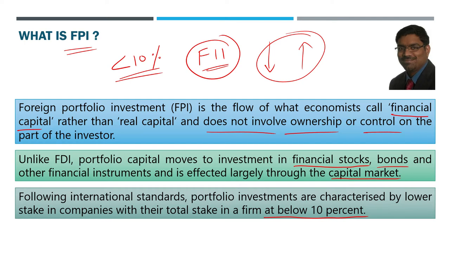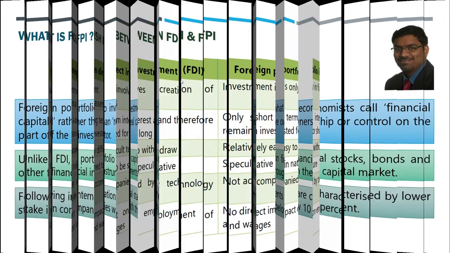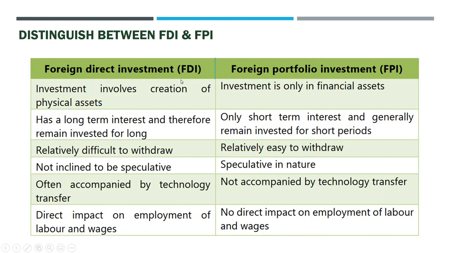FDI is different, wherein the investor invests in the target company more than 10%. FPI is different, where the investor invests in the target company less than 10%. Now to summarize this, a question is definitely possible: distinguish between FDI and FPI. A 5 marks question can also be asked, an important possible question. So what are the things here?